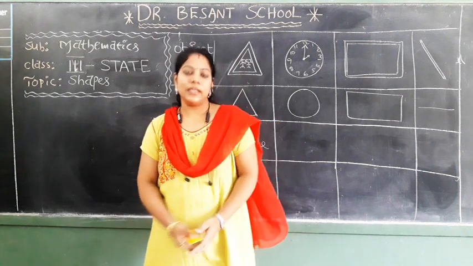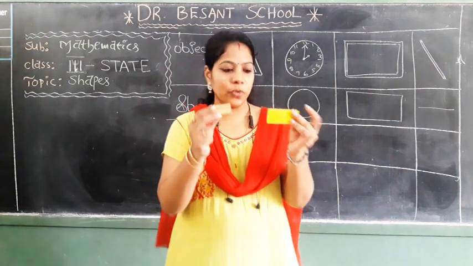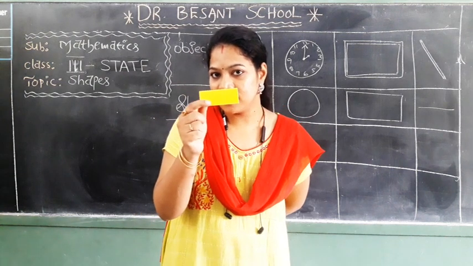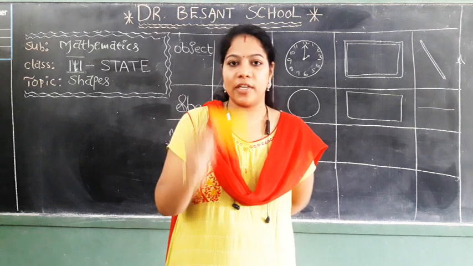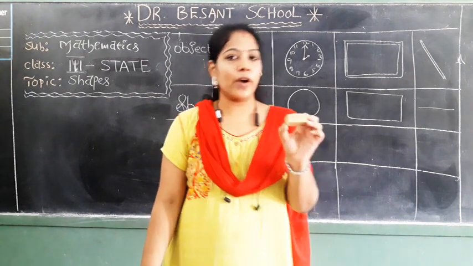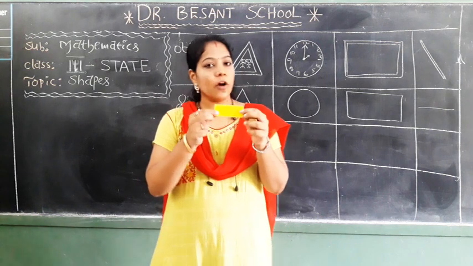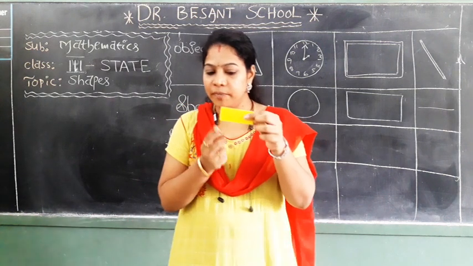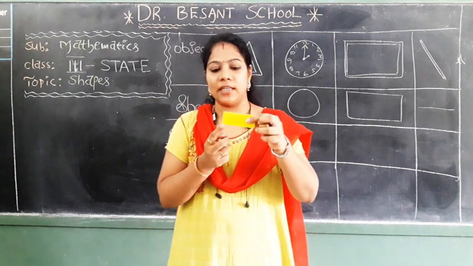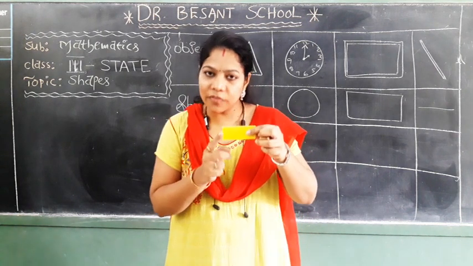Good children. Now coming to these two figures. What is this one? Can you say? Good. This is a rectangle. And what is this one? This is a cuboid. Now let's see how many dimensions are there for a rectangle. This is the length of the rectangle and this is the breadth of the rectangle.